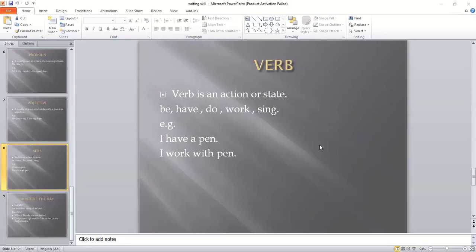The best way for this is, what you should do is kindly open your notebooks if you have, and if you don't have, I'm sure you have a paper in your home, so kindly put it in front of you. When I tell you a sentence, write it on the paper and differentiate the things: this is a noun, this is a verb, and this is an adjective.